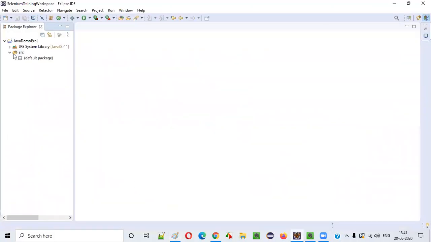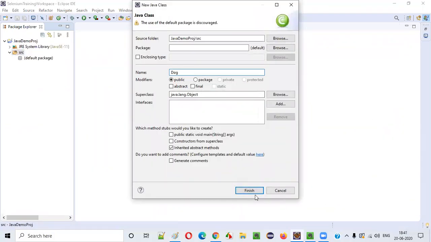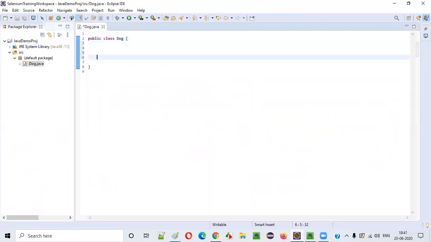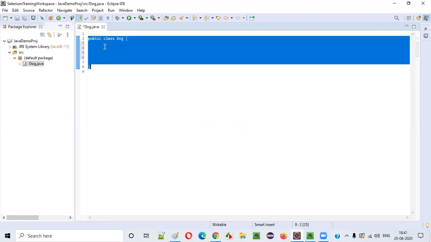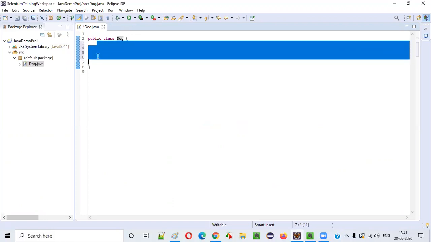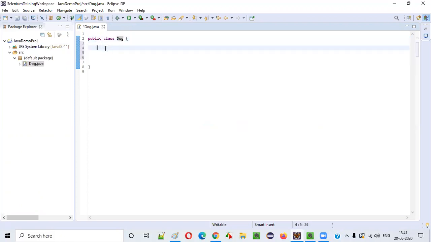Okay, fine. Now guys, let's create a class like the dog class. Click on finish, and as I said, dog is a template or blueprint. How can we create a template or blueprint? By defining the variables and methods. If you provide these variables and methods inside this dog class, it will become a template. Without providing the properties of the dog class, dog will not be anything. The dog class will be a dummy thing. But after providing the variables and methods, this dog class will become a template. Using this template, we can create objects.